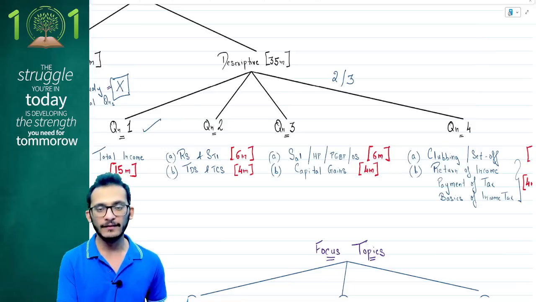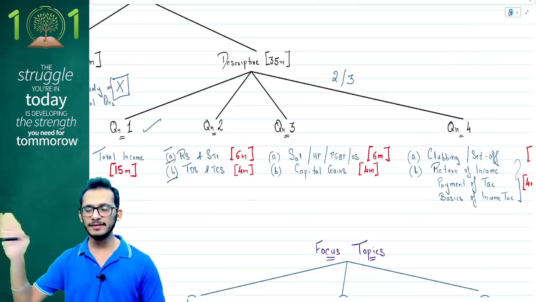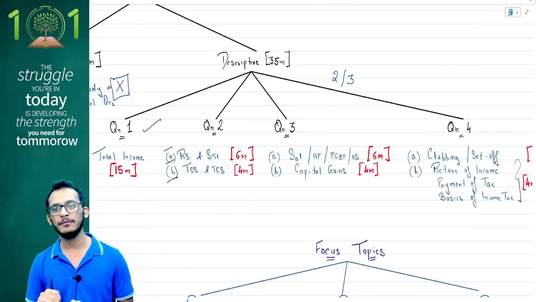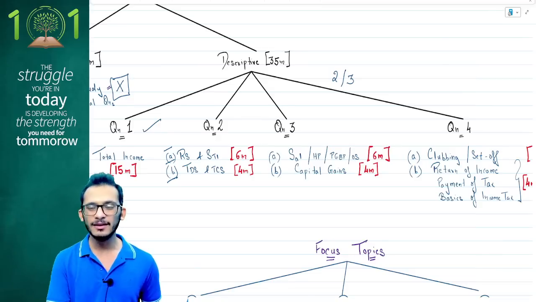Question number 2 is going to carry one easy chapter and one difficult chapter for you. The easy chapter being your residential status and your difficult chapter being your TDS. Your residential status will come for around 6 marks and your TDS will come for around 4 marks in question number 2. In question number 3 is where the whole game changes.